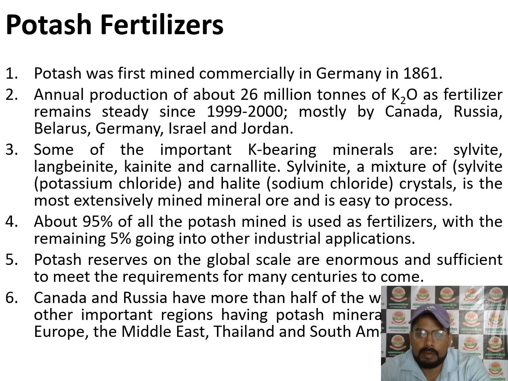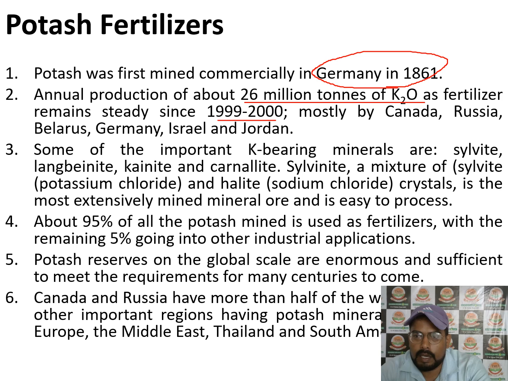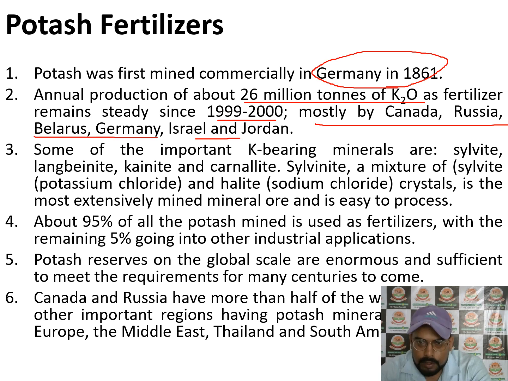What is potash? Potash fertilizer was first mined commercially in Germany in 1961, and the annual production of potassium fertilizer is 26 million tons. Since 1999 and 2000, it has been mostly produced by Canada, Russia, Belarus, Germany, Israel, and Jordan.